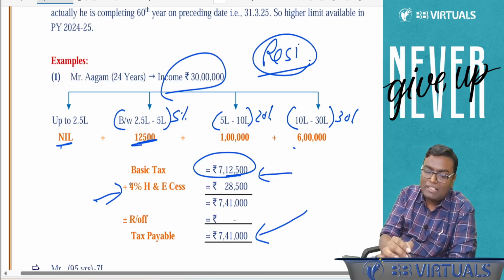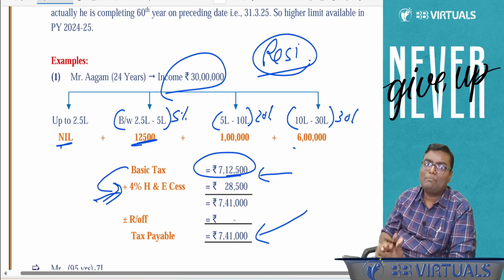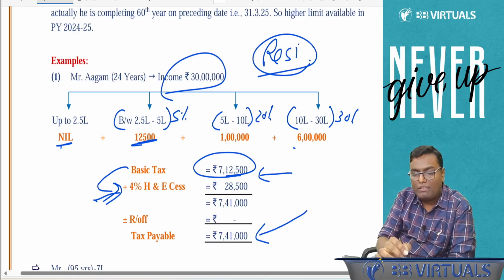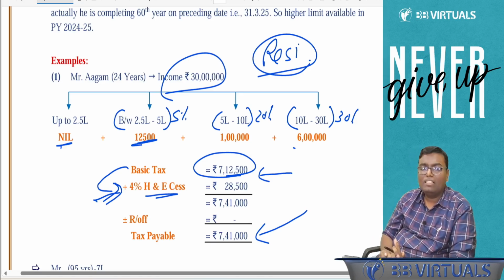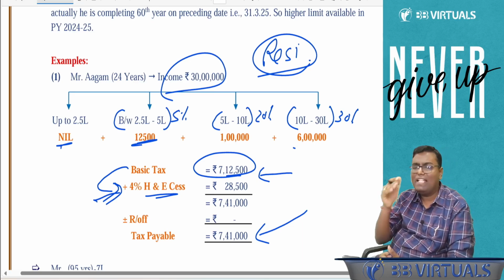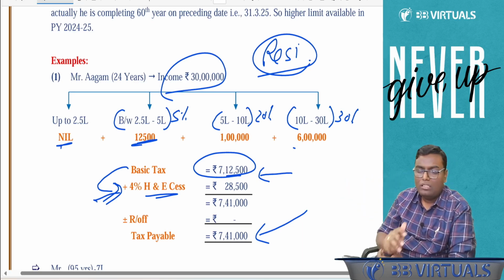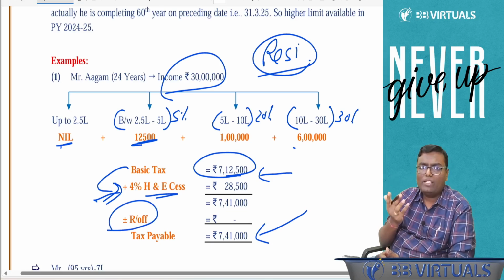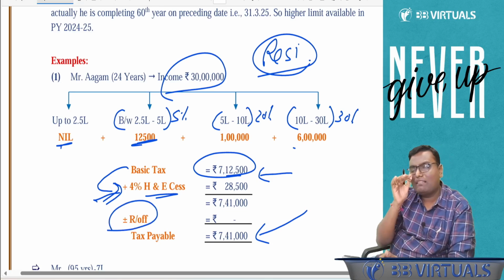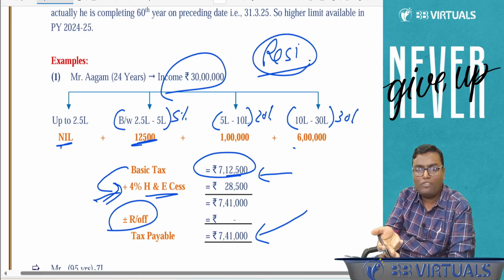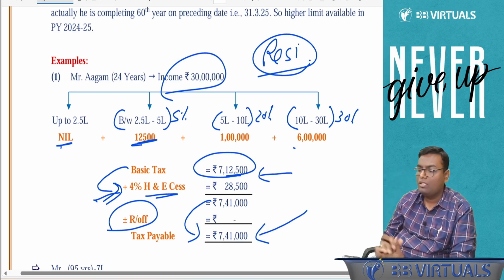But 4% health and education cess has to be written separately, disclosed separately. Is this short form, H and EC, valid? Yes, it is a valid short form. You can write health and education cess or H and EC, both are okay. Rounding off, which I have not discussed yet, I will discuss later on. As of now, there is no need to round off. So that's why your answer is the same, 7,41,000.